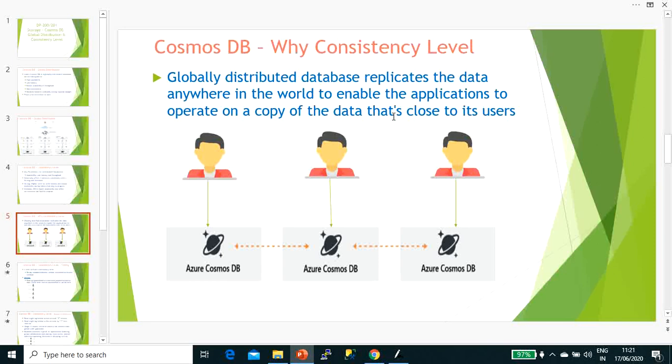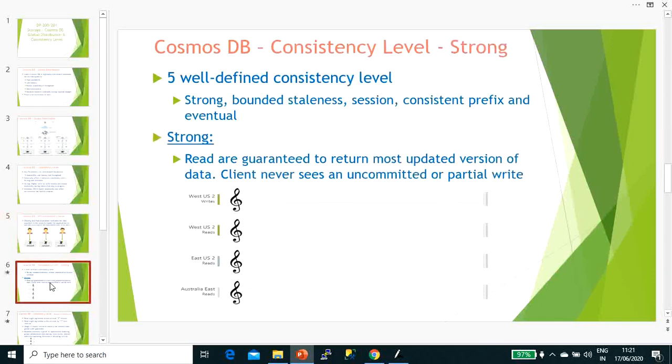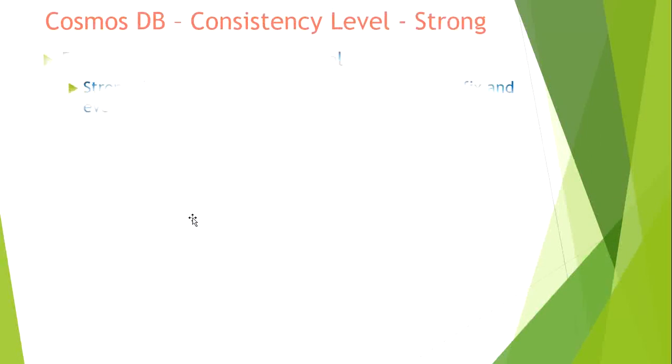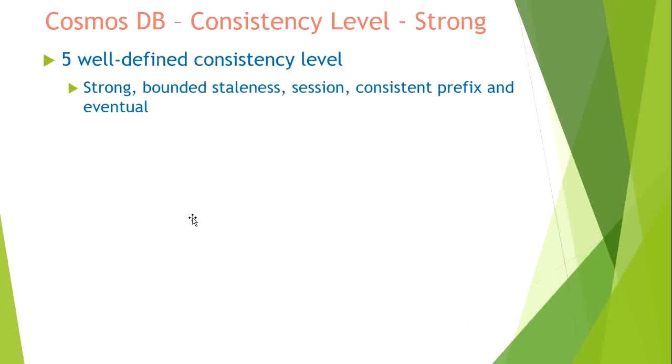We'll take a look at what consistency levels are available for Cosmos DB. Let me go to that slide. There are five well-defined consistency levels: strong, bounded staleness, session, consistent prefix, and eventual.